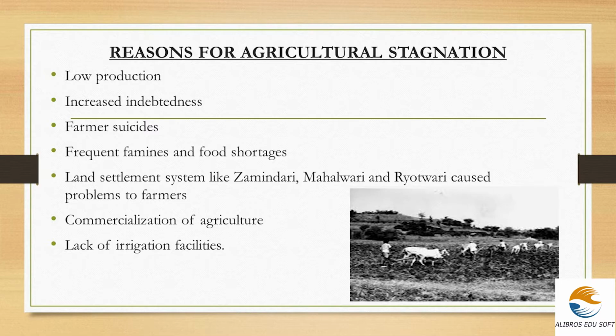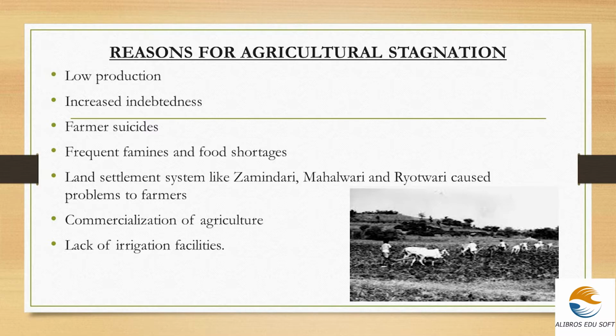The last and foremost one, lack of irrigational facilities. Irrigation is very important for the growth of the agricultural sector. Without water, no plants or crops can be grown. So irrigational facilities that needed to be channelized in a good manner were absent during that time, and the lack of irrigational facilities paved the way to one of the major reasons for the agricultural stagnation.